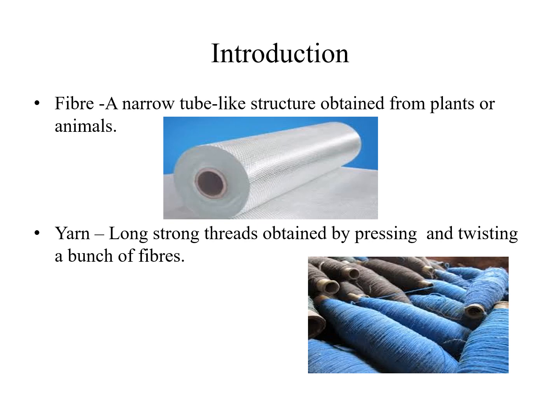Yes, introduction. Fiber. What is a fiber? A narrow tube-like structure obtained from plant or animal. You can see in this diagram also. Yarn. Yarn is a long thread obtained by pressing and twisting a bunch of fibers. So first you should know what is a fiber. Fiber is a tube-like structure. Very thin strand. That is only fiber. We are getting or obtained fibers from plants and animals. Okay, long strand of threads, that is only called what? Yarn.